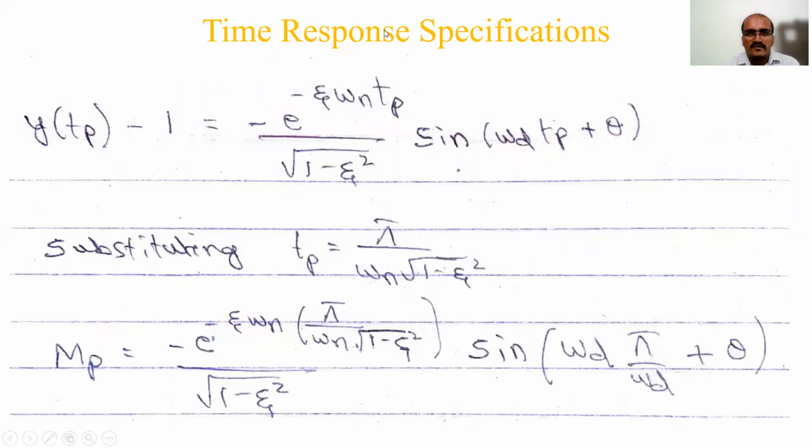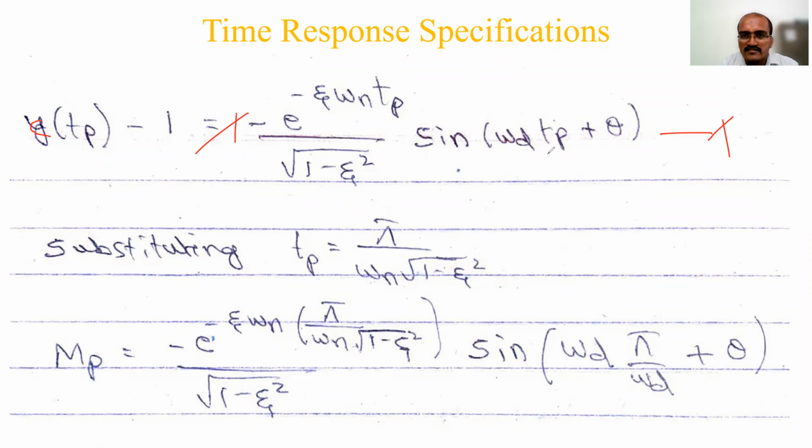So y of Tp minus 1 or C of Tp minus 1, anything we will consider. C of Tp minus 1 equals, what will happen? The 1 that was there in the expression will cancel out. I make minus 1, and this plus 1 minus 1 cancel out. I have directly written that step. What is remaining is minus e to the power minus zeta omega n Tp by square root of 1 minus zeta square, sine of omega d Tp plus theta.